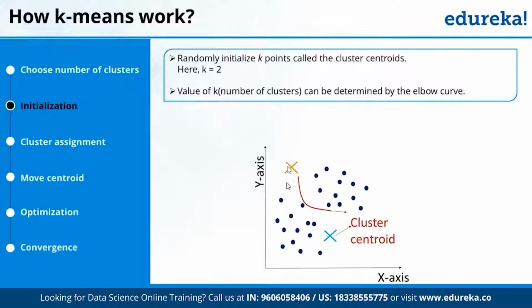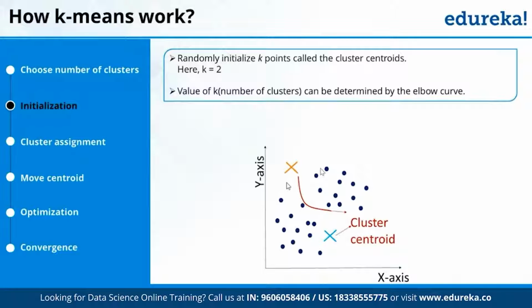Now I want to know which of the points are near to this centroid and which of the points are near to that centroid. That is what the end motive is, so that I can create a cluster. So what my algorithm will do in k-means clustering, to find the number of clusters, is first create a single cluster. Once that is done, it will create a single centroid. It will find the distance of that centroid with all the points, and then it will give me one number. Obviously, that will be Euclidean distance.